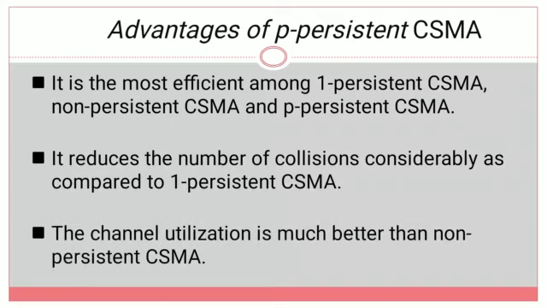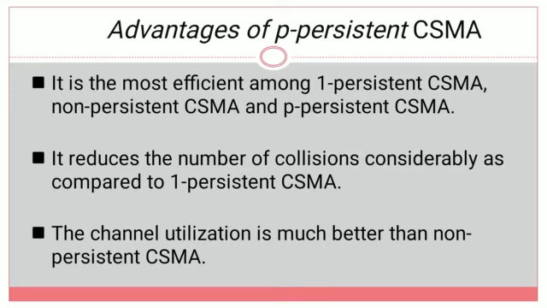The channel utilization is much better than non-persistent CSMA. Compared to one persistent, the channel utilization is good in non-persistent CSMA, and compared to non-persistent CSMA, p persistent CSMA gives even better utilization of the channel.